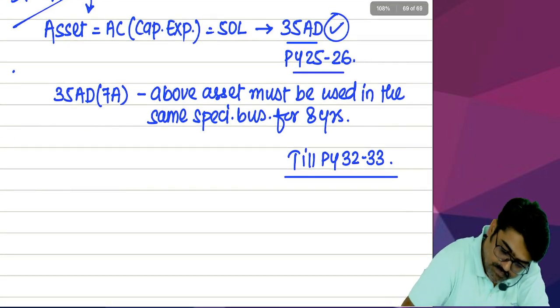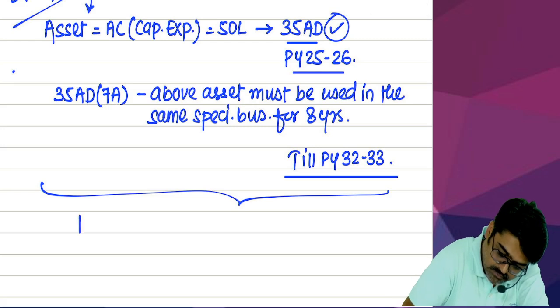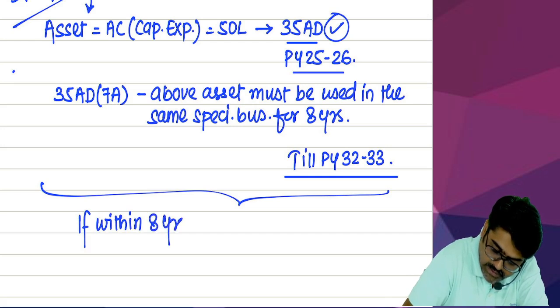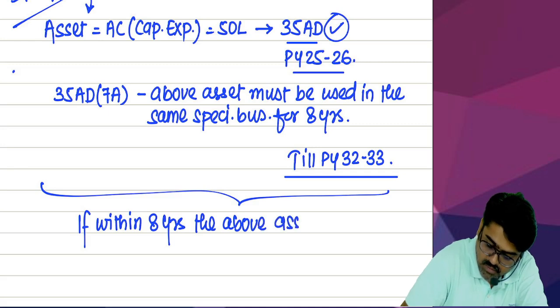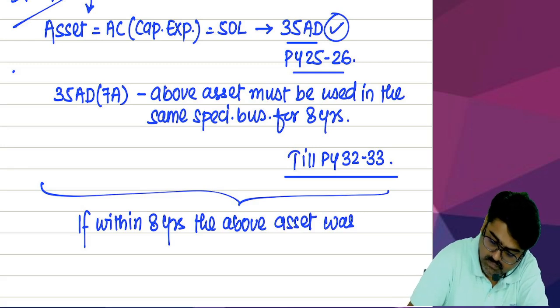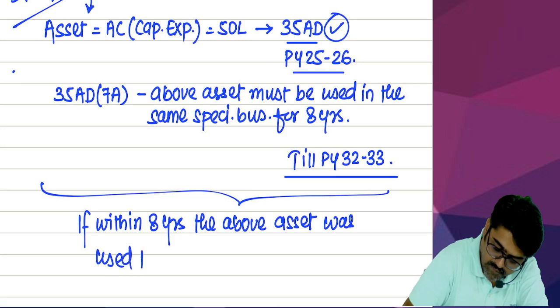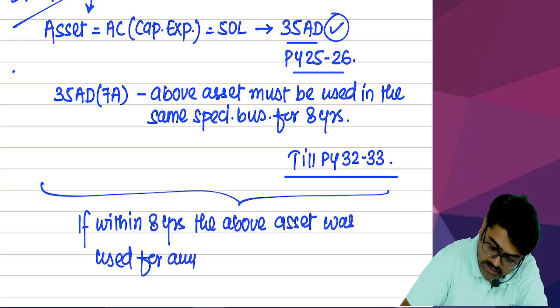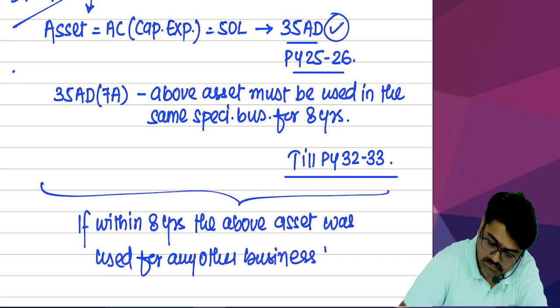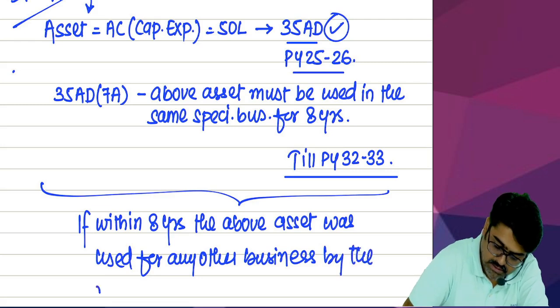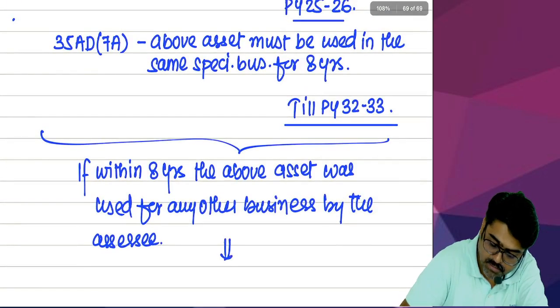Can I say, if within 8 years the above asset was used for any other business by the assessee, then the assessee is breaking the promise.